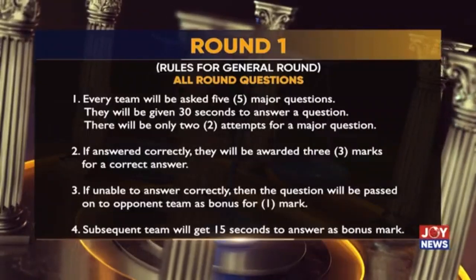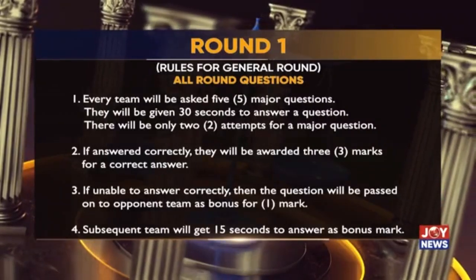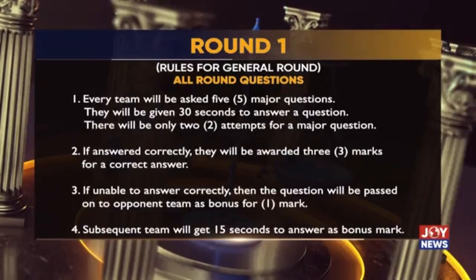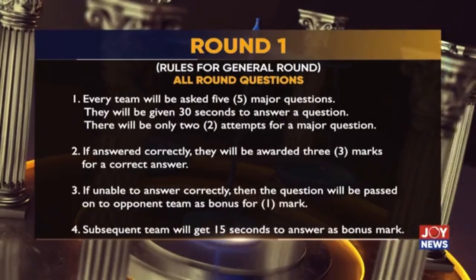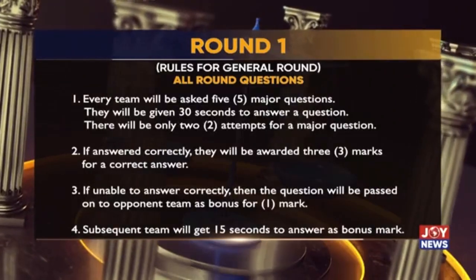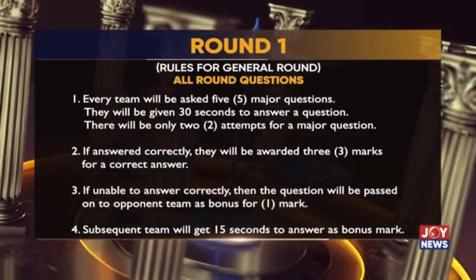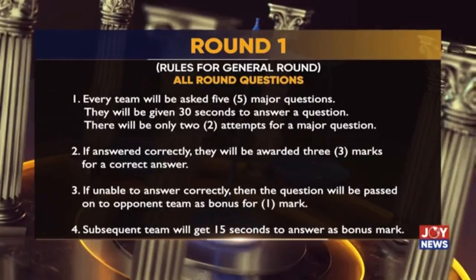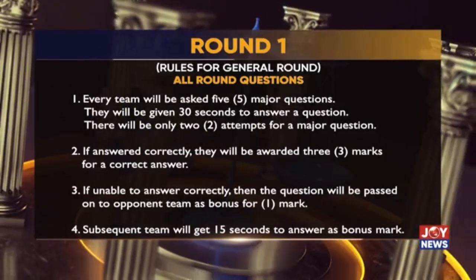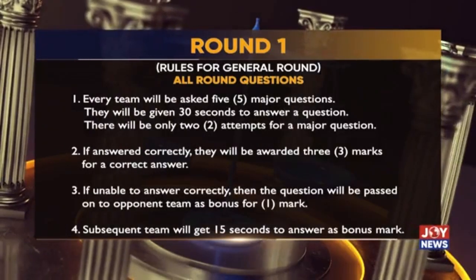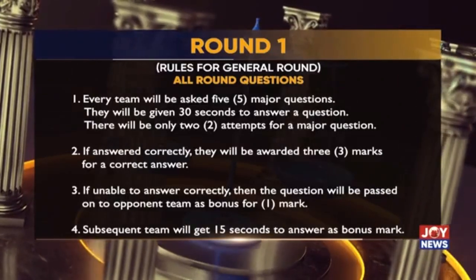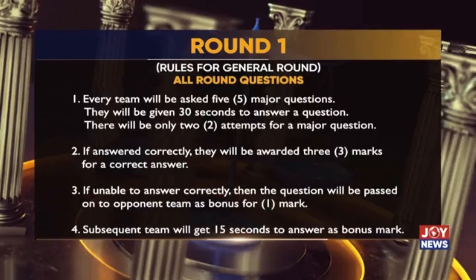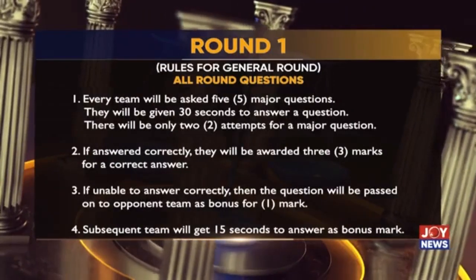Ask 5 major questions. They will be given 30 seconds to answer a question. There will be only 2 attempts for a major question. If answered correctly, you'll be awarded 3 marks. If you're unable to answer correctly, then the question will be passed on to your opponent as bonus for 1 mark only. The subsequent team will get 15 seconds to answer the question for bonus marks.